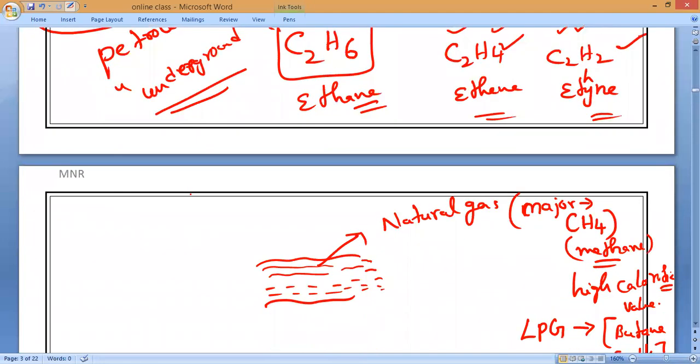Petroleum, which is deposited deep underground and which we drill, like in Dubai, where you can see oil wells. The natural gas above this petroleum also contains hydrocarbons, so petroleum is the source of all the hydrocarbons.